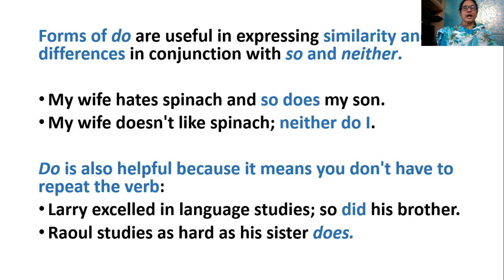We can simply add a negative answer or a positive answer, depending on what we have to choose. Do is also helpful because you don't have to repeat the verb. So instead of repeating, even I don't like, I do. Simply, I like. Do you like? I do, you can simply say, or I don't. So the simple answer will be like that.